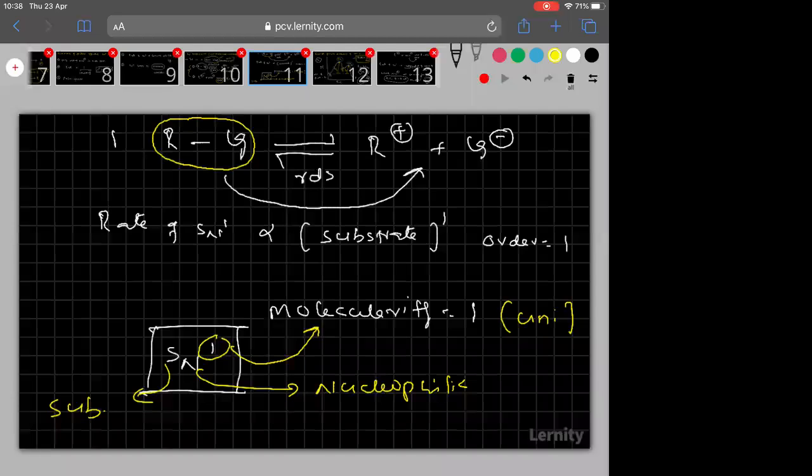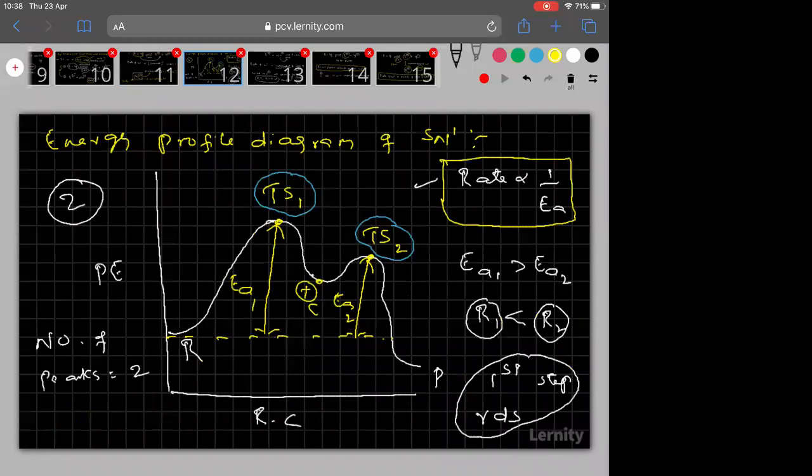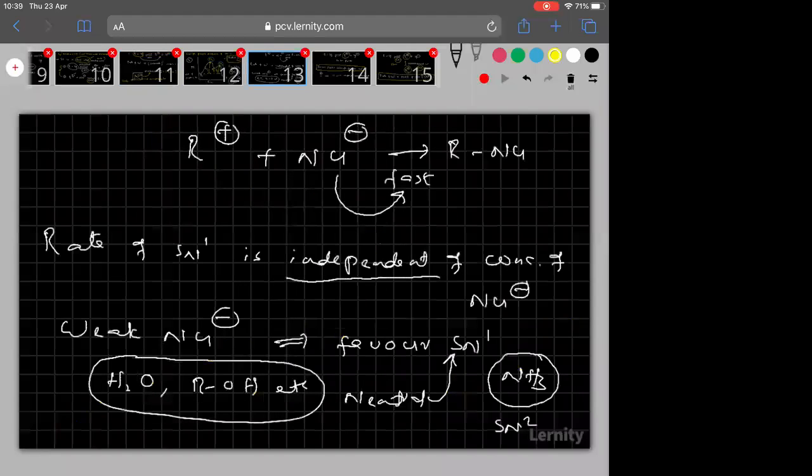Then the energy profile diagram of SN1 mechanism. Then what is the role of nucleophile in SN1 mechanism?